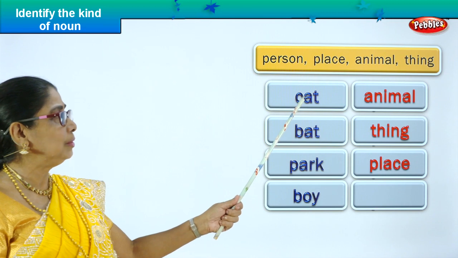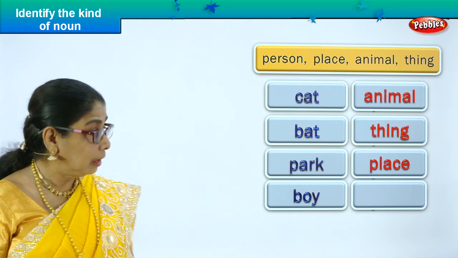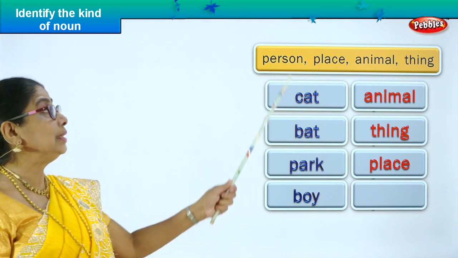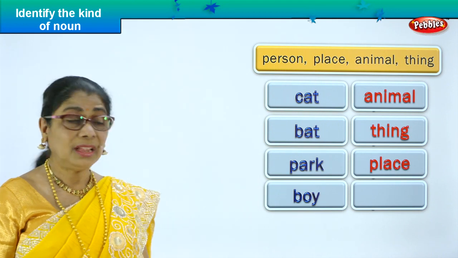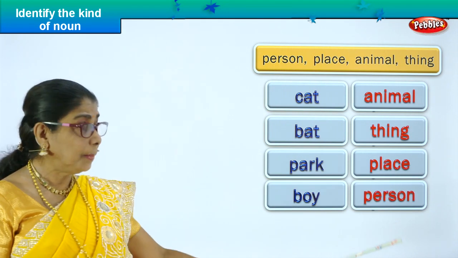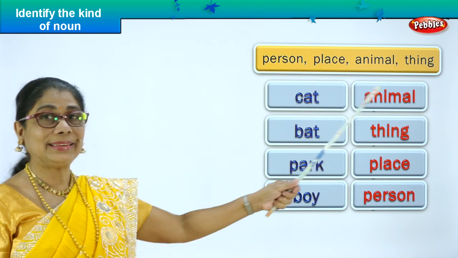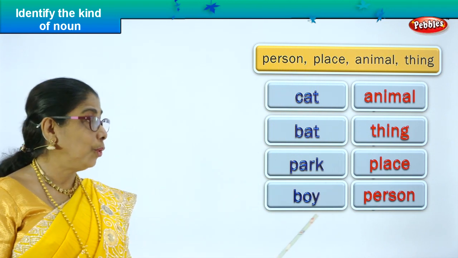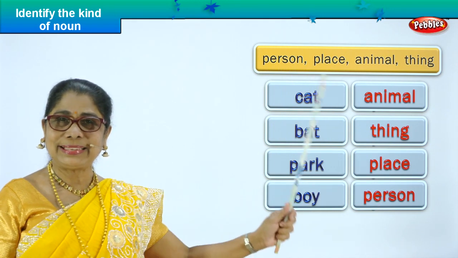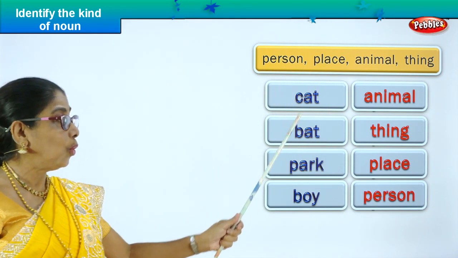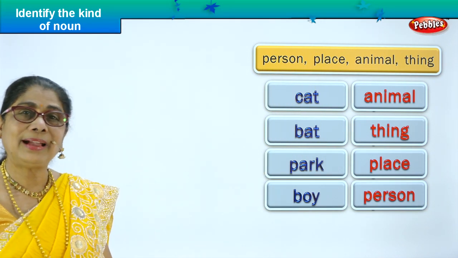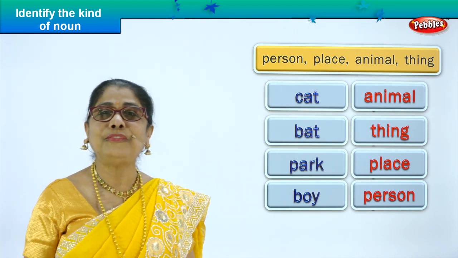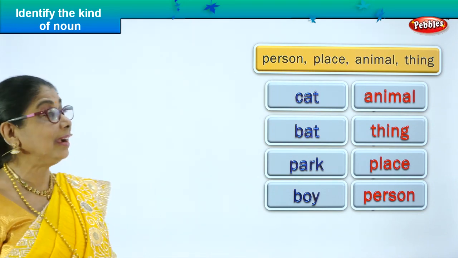So we found three nouns and we found their kind. Last noun, boy. What kind of noun is that? Boy is a person. Boy is a noun. And what kind of noun? It's a person. So we found cat, animal, bat, thing, park, place, boy, person. So in this exercise, we identified the kind of each noun. Good. Did you enjoy? Let's take another four nouns and identify the kind.